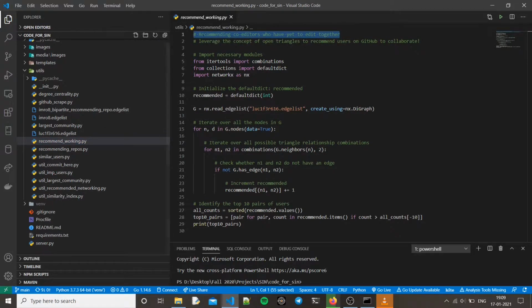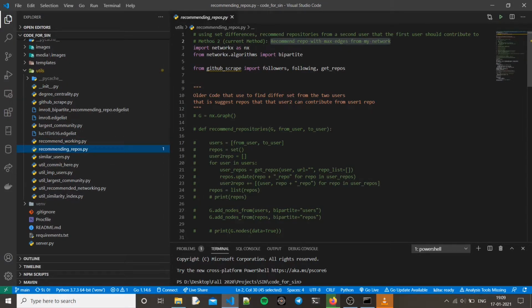This is the recommendation workflow. To do recommendation, I'm using the concept of a minimal clique. A minimal clique is an open triangle. An open triangle is basically A is connected with B and B is connected with C, but C is not connected with A. So if we connect C with A, then it will be a recommendation, like you should be collaborating with that person. That's how I'm doing it, using a minimal clique, which is an open triangle.